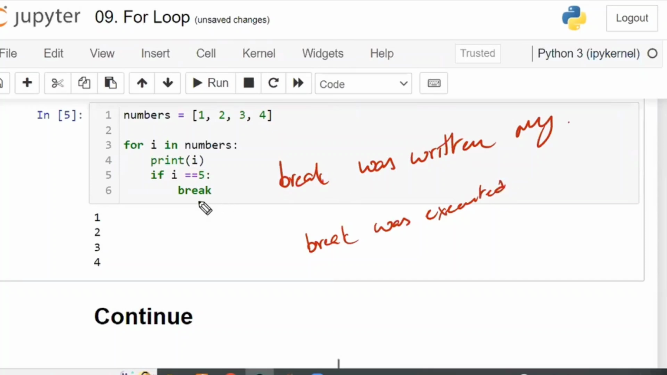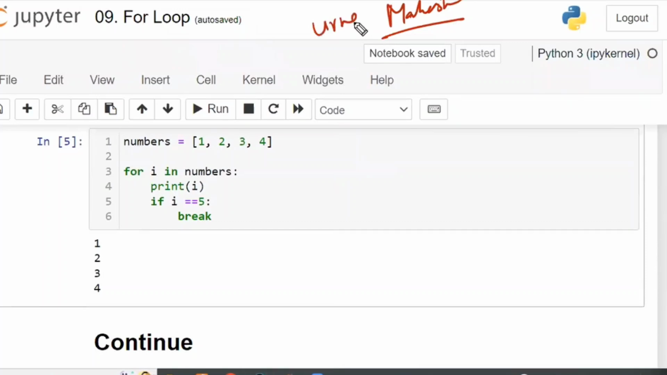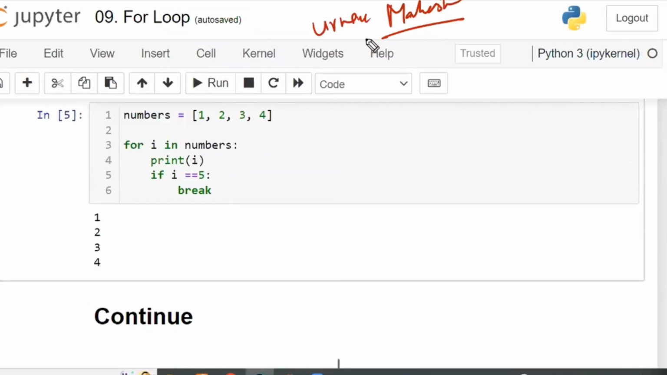Here the break was written. When this break will be executed means when the condition satisfies only break will execute. If the condition never satisfies, it is never going to break. For example, in this class, one student name is Mahesh. Now what I am going to do, I want to check whether your name is Mahesh or not, yes or no.